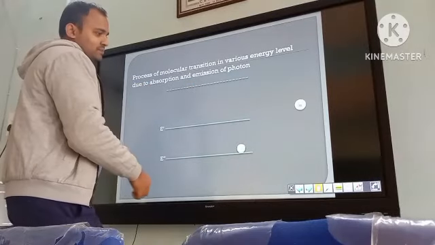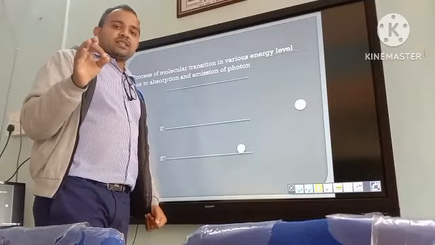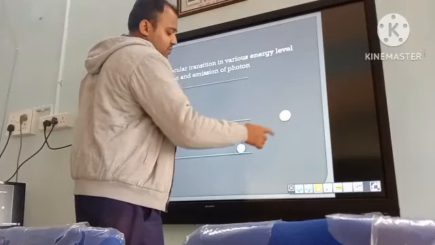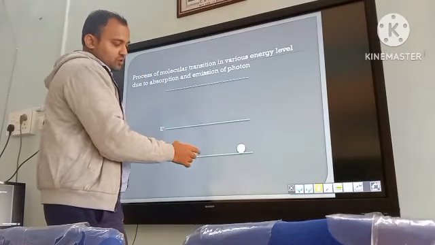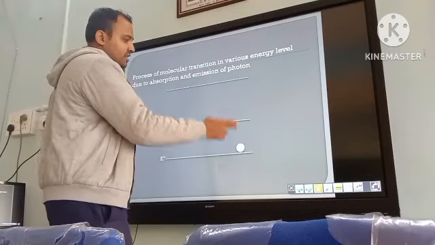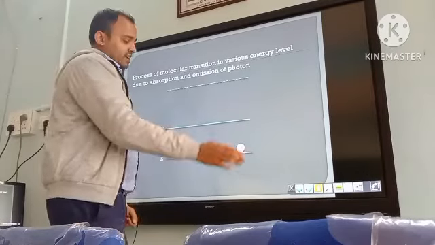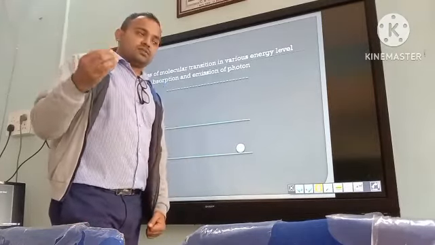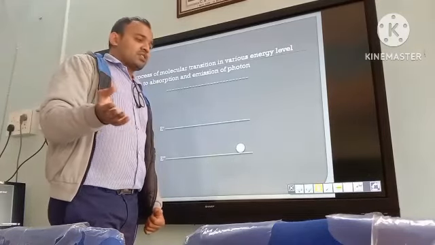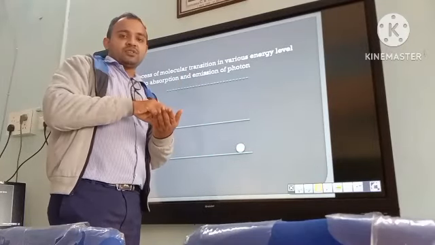Now there is a photon, like I told you. We treat light as a photon. This photon has an energy h nu, and it falls on this molecule. The molecule absorbs its energy and goes to the higher state. It cannot stay there for long, so it comes back to its original position and emits the photon back. This is known as Rayleigh lines, because the molecule emits the same energy that it absorbed before.